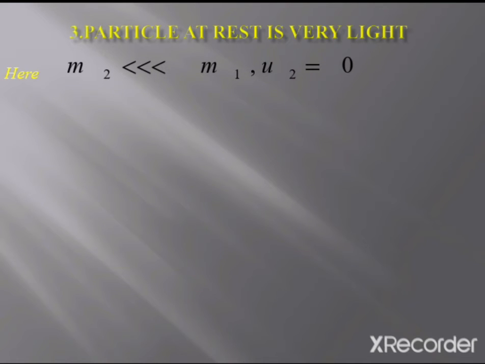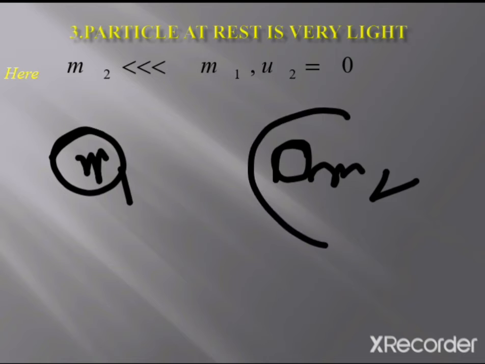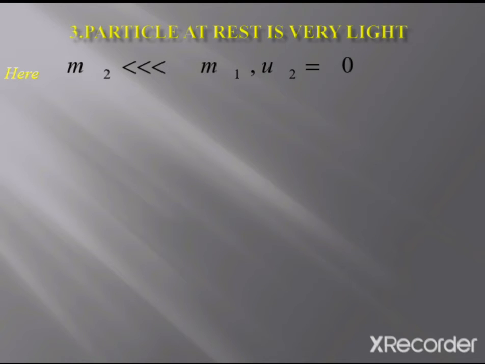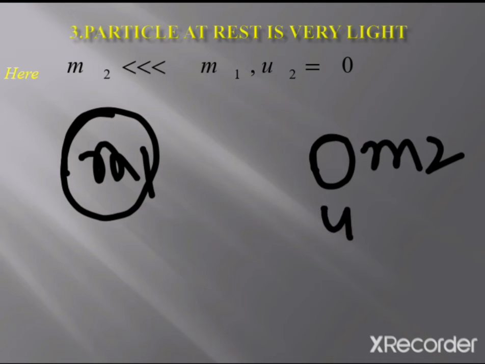Suppose this is particle m1 and this is particle m2. Here m2 is very light. This is the heavy particle m1 and this is the light particle m2, and this m2 is at rest, therefore u2 is equal to 0. Here the velocity is u1. So the light particle is at rest.